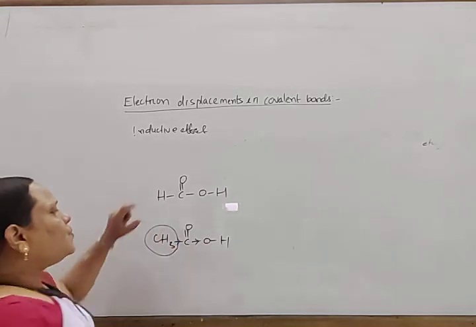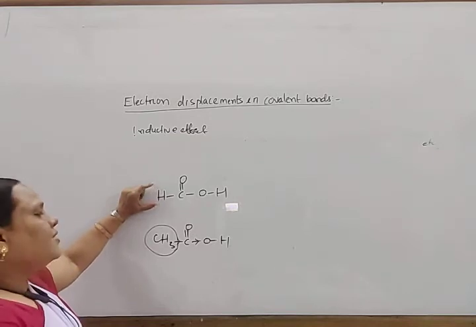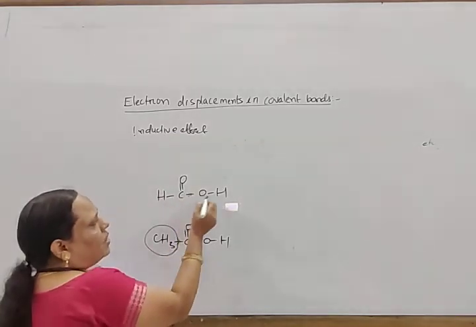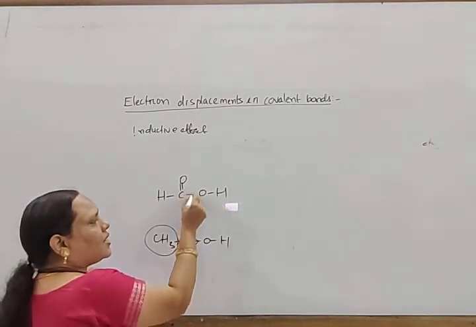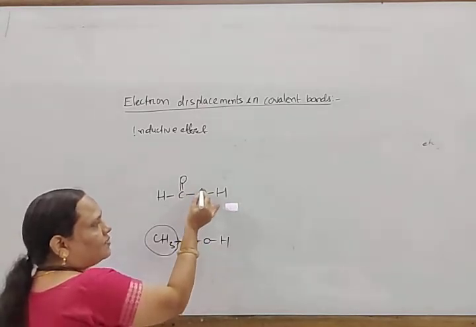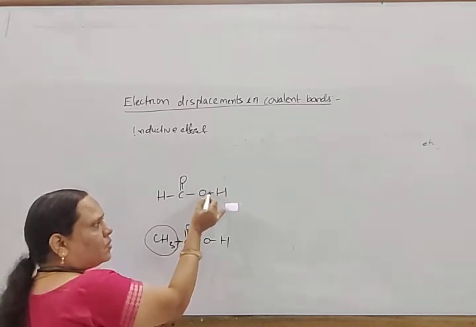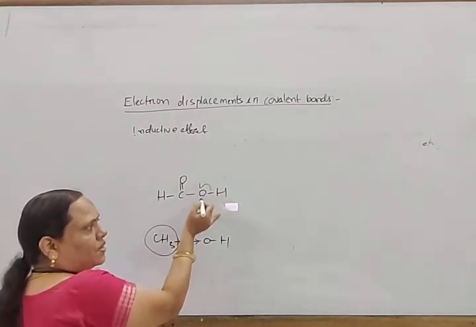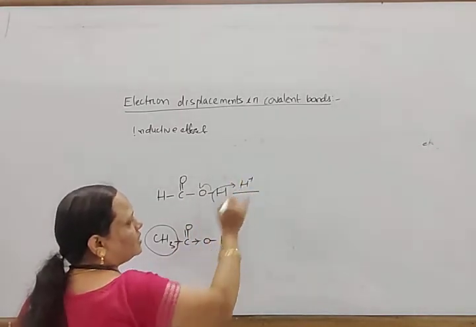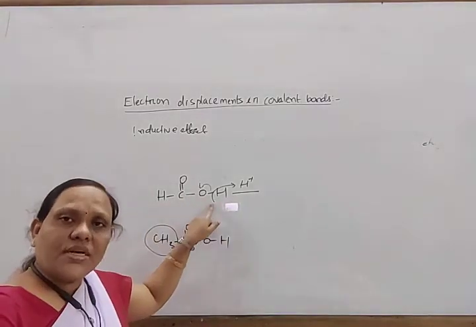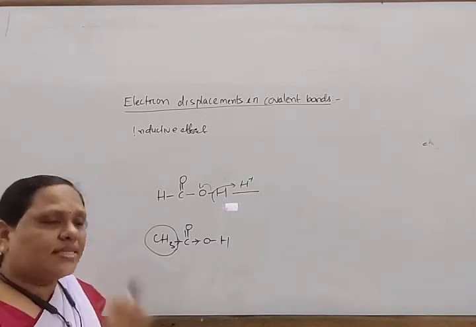But here there is no presence of a methyl group, there is no presence of the plus I effect. In this way, it is acidic because oxygen is more electronegative than hydrogen. As oxygen is more electronegative than hydrogen, it attracts the shared pair of electrons of the OH bond towards itself, and as a result, removal of H plus becomes easier. In this way, it becomes more acidic than this. But look here, if there is the presence of chloroacetic acid.